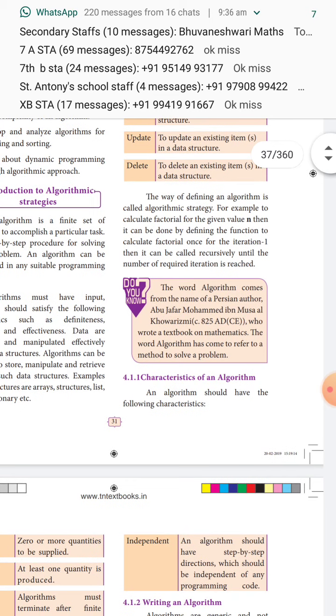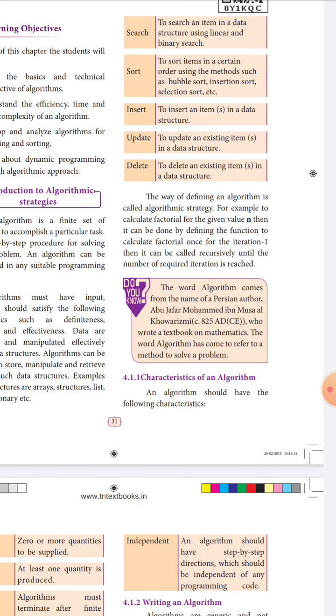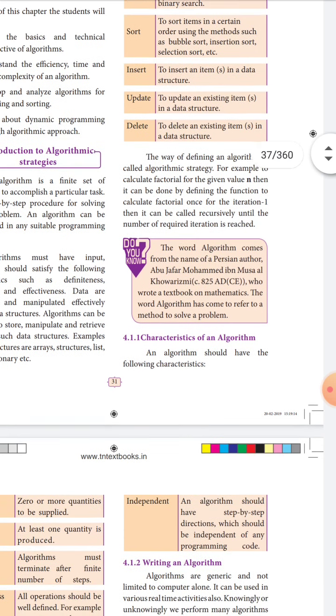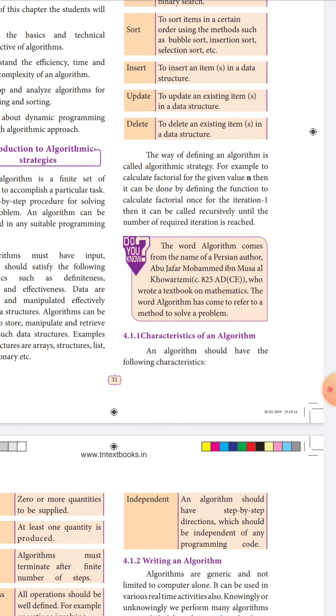The word algorithm comes from the name of a Persian author. What is the name? Abu Jafar Muhammad Ibn Musa al-Khwarizmi. What is the year? 1825 AD. Who wrote the textbook on mathematics? What is the book he wrote? A textbook on mathematics.